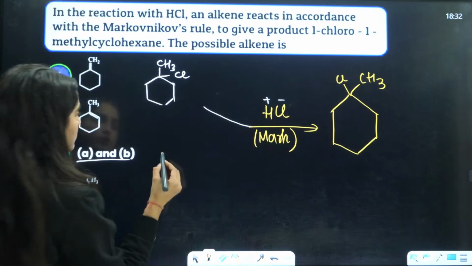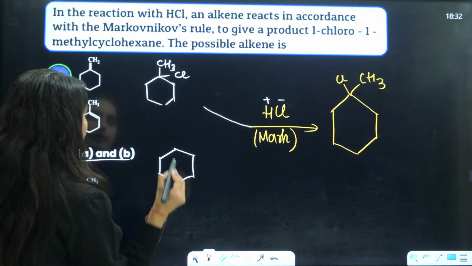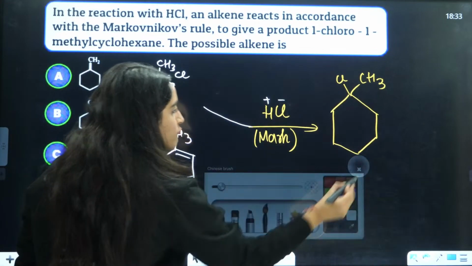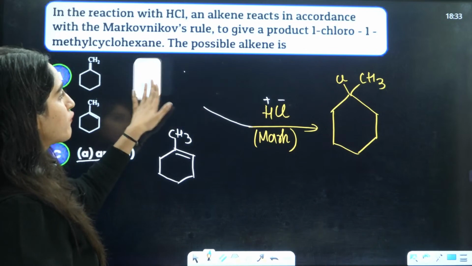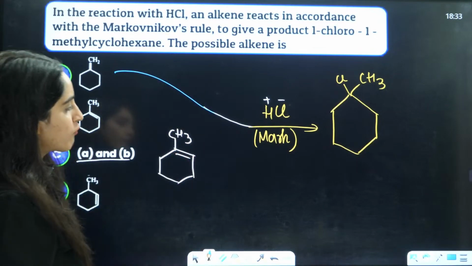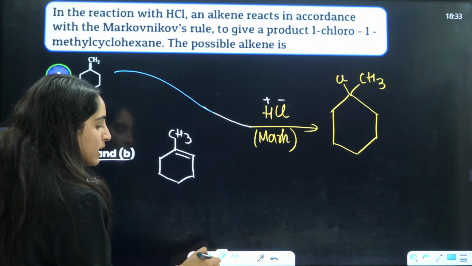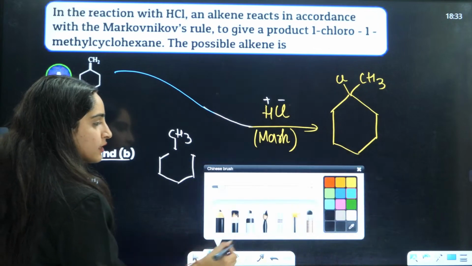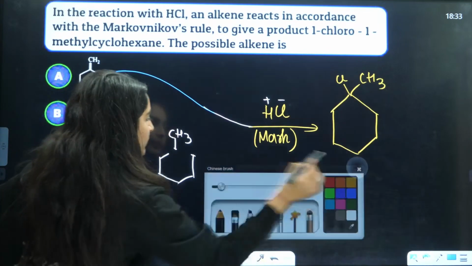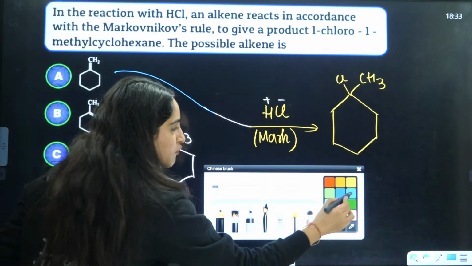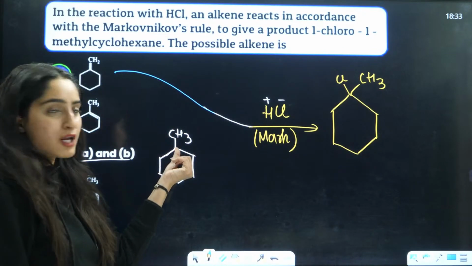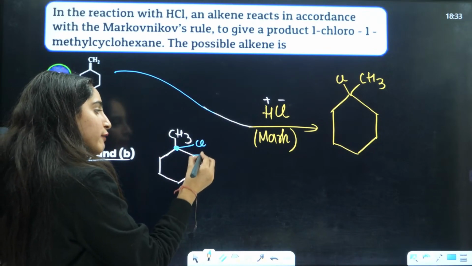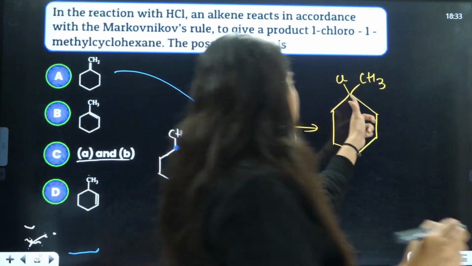What about this B? It is C, this is CH3, this is the double bond. Here also, when you are doing the Markovnikov addition, we know that this pi bond will break. When this pi bond will break, can you tell me where you have less number of hydrogens? Less number of hydrogens are on this carbon, so Cl will be attached here and hydrogen will be attached here. So the answer will be the same as this.